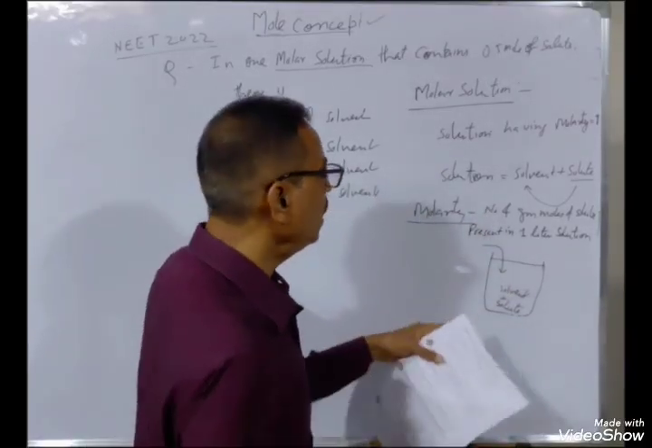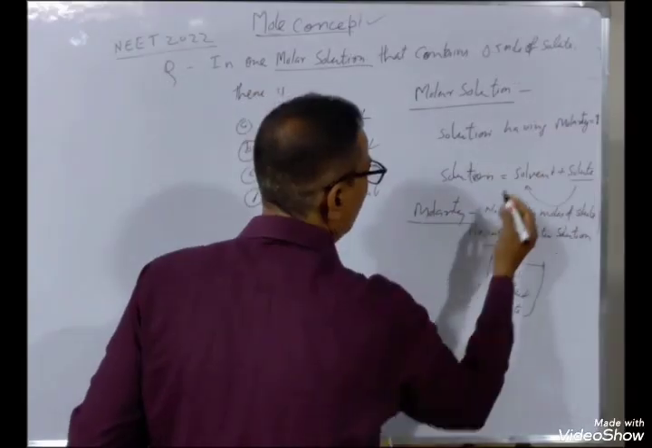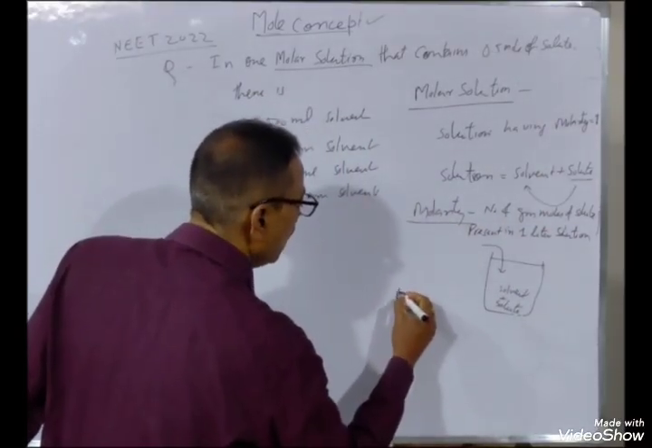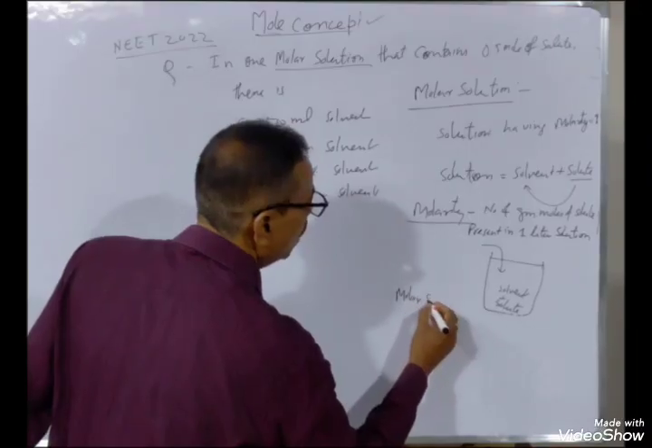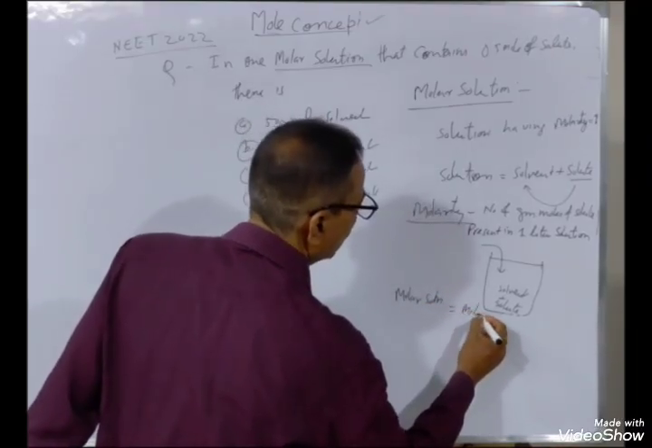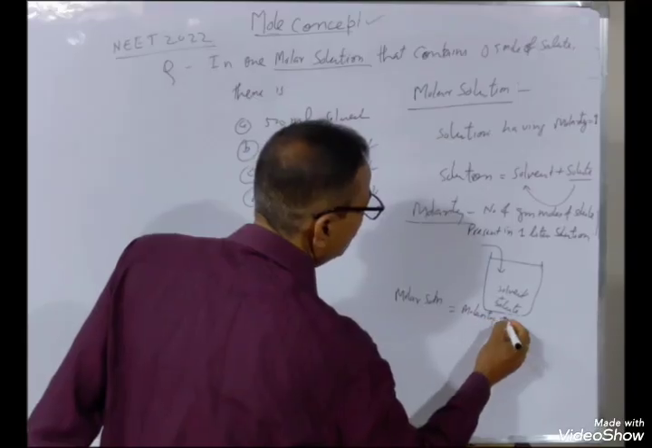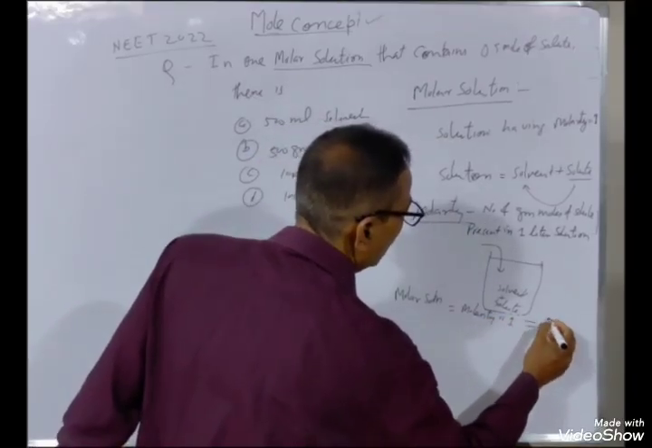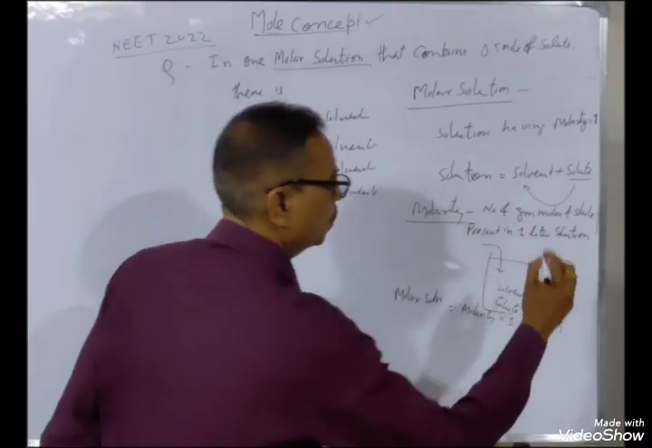So, 1 molarity का मतलब क्या हुआ? What is the meaning of molar solution? Molar solution means molarity 1. Molarity is 1 and it is written as 1 M, capital M. This is 1M.